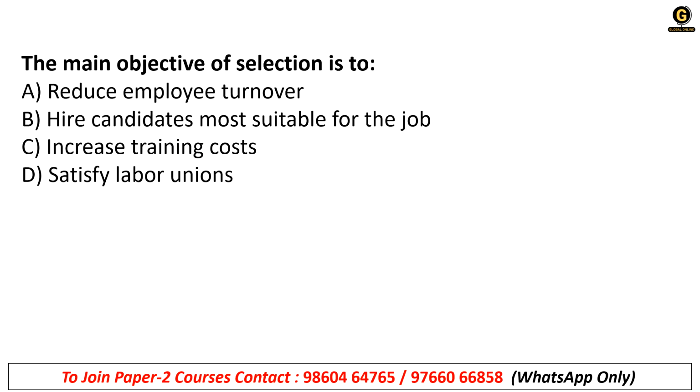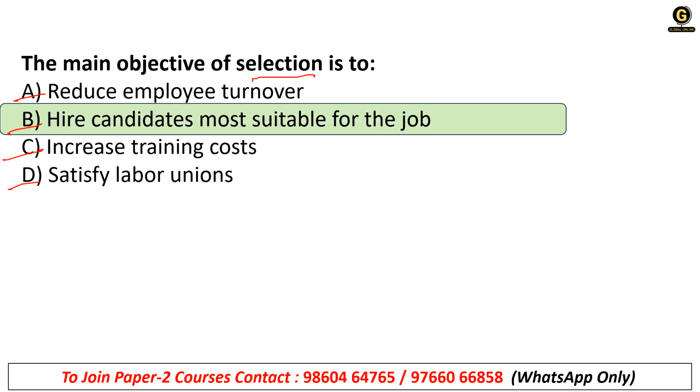The main objective of selection is to A. Reduce employee turnover, B. Hire candidates most suitable for the job, C. Increase training cost, and D. Satisfy labor unions. So now this question is about selection. The objective of selection is to hire candidates most suitable for the job. Very easy question, but it should be understandable, right? Then only you can answer properly and select the right option properly. Try to understand the question first and then